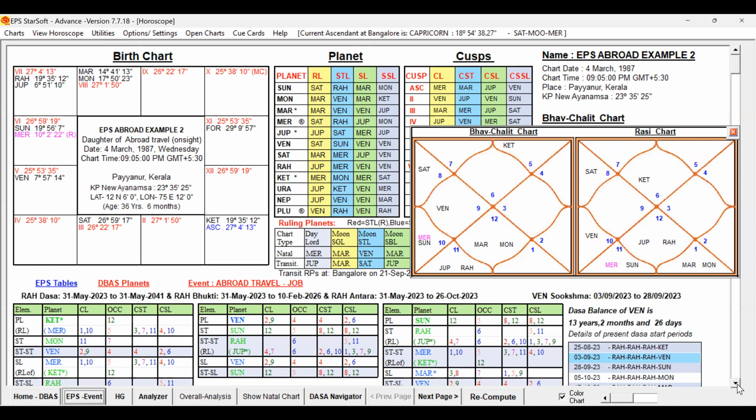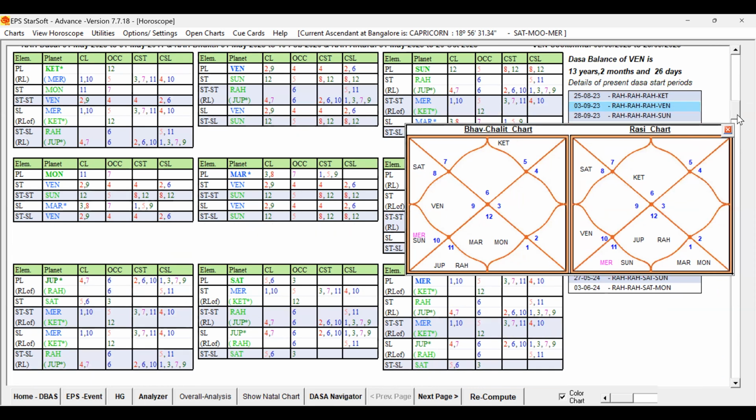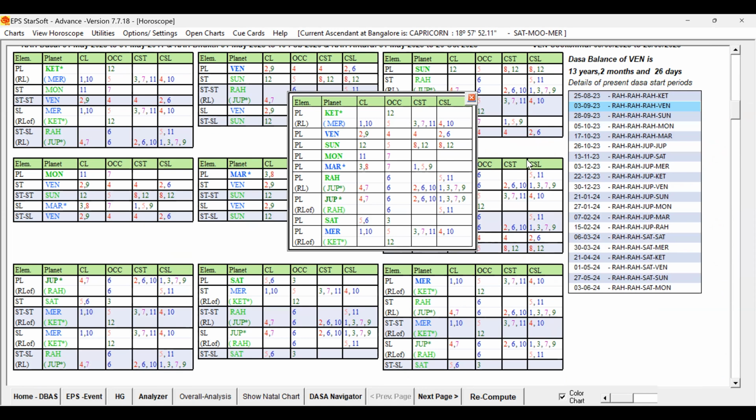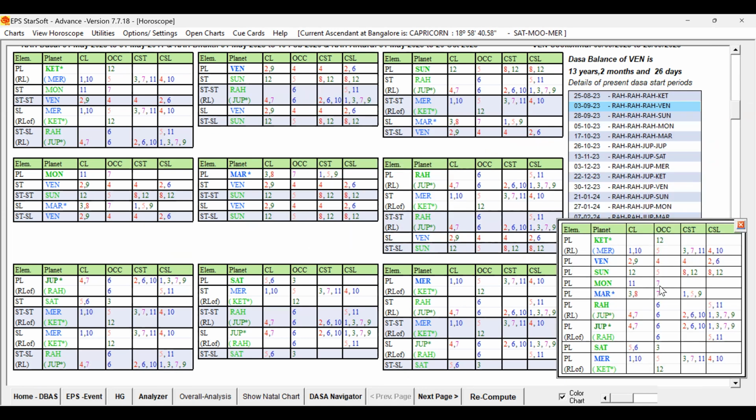Now we are on the home page. Let us examine the destiny planets. So let us check with Venus first, because Venus is ninth lord. Venus is ninth lord in the star of Sun, Rahu, all are good, no?